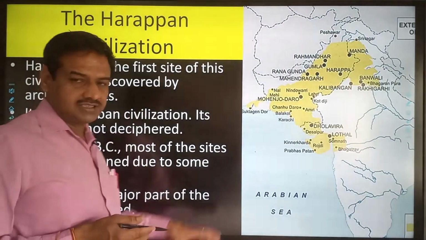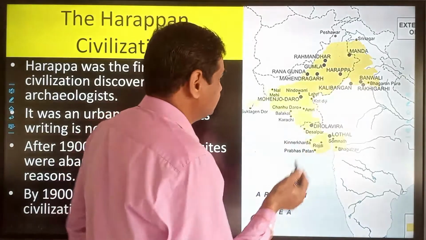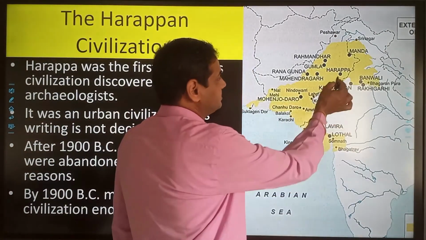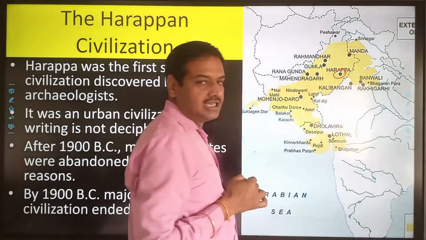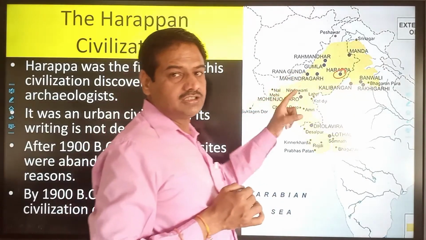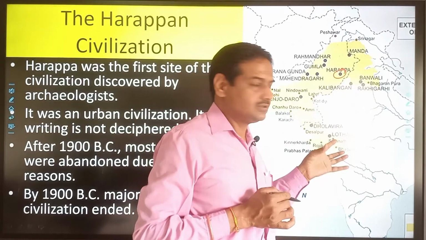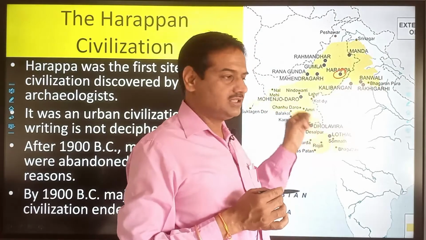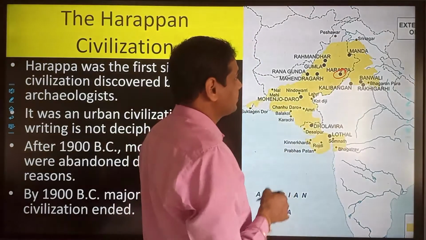Now you can see that this is the exact map of the Harappan civilization, and these are various important places in the Harappan civilization. This is Harappa, which lies in the northern side of Pakistan. This was the first place discovered in this civilization, and that's why the entire civilization is named after this place, that is Harappa.